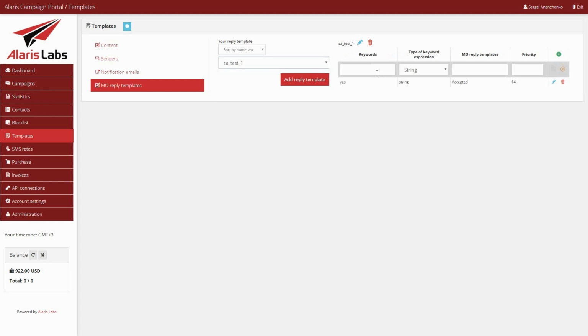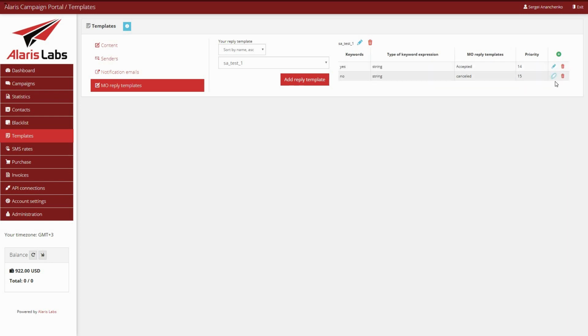Configure the following parameters in the template: template name, keywords, allow setting several templates for each keyword plus user reply pair, type of keyword expression, user replies, priority, the order in which MO message keywords must be checked, from higher to lower priority, or if priorities are equal, from a higher to a lower ID.